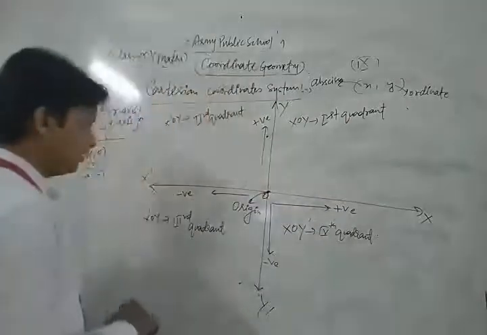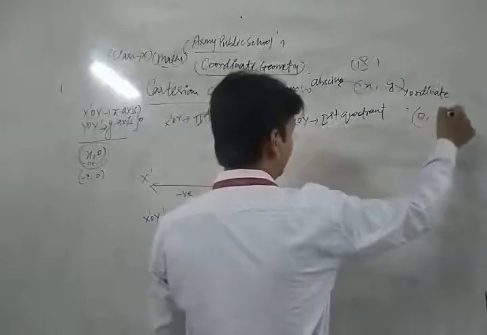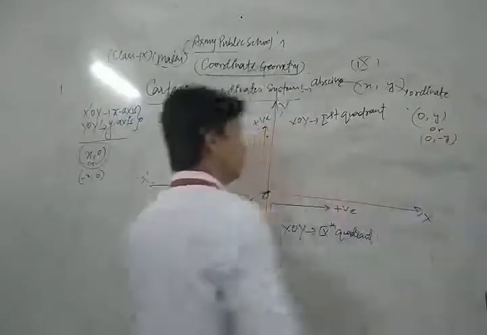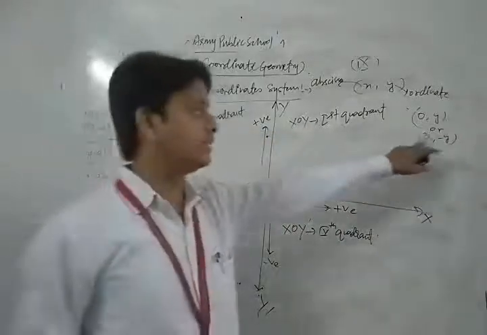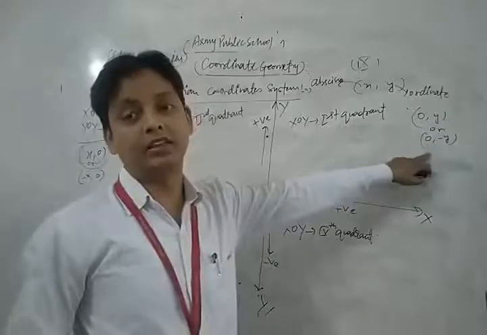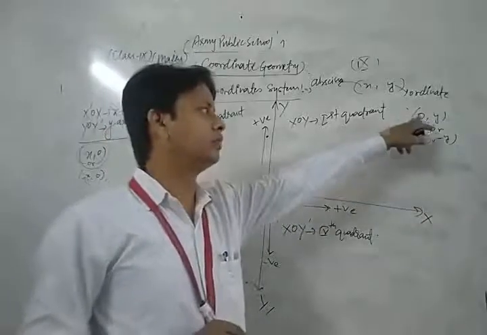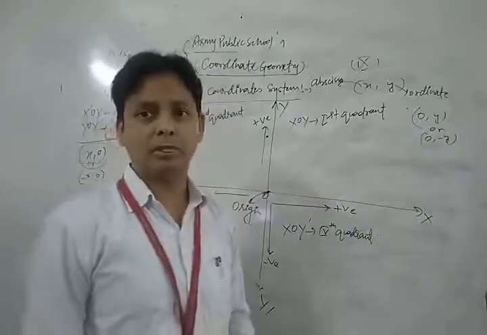Similarly, if a point is written as (0, y) or (0, minus y), this is the set of all points which lie on the y-axis. Why do these lie on the y-axis? Because in both points the abscissa is 0. So abscissa is 0 means what?